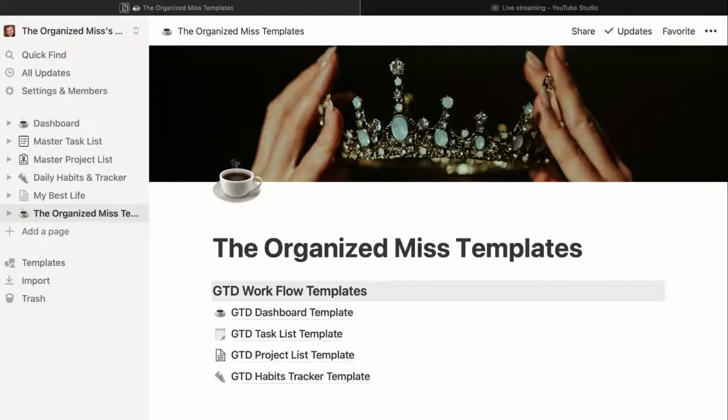So as I was saying, this is where the link will take you to my templates, and it doesn't look like my little cursor is showing there. Oh, there we go. When you duplicate these pages, the first one is the dashboard.